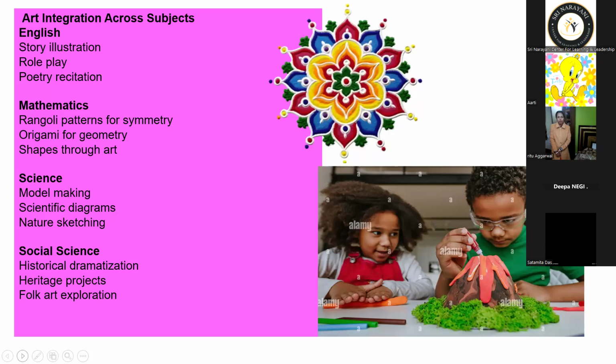Now, art integration subjects. Now there is a Rangoli design, and we can also find a child doing something. What are the children doing over there?